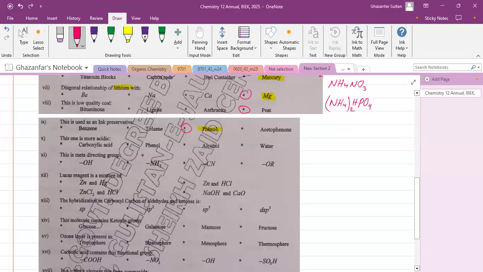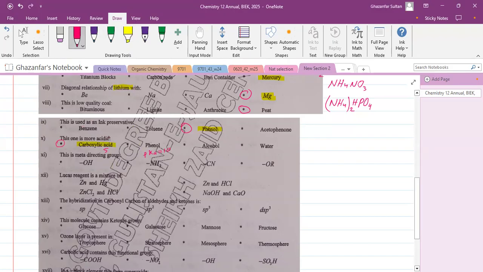You can see on page number 173 of your book that the pK value of phenol is 10, while the pK value of carboxylic acid is 5. And remember that if the pK value is lower, it means it is more acidic. So it is much more acidic than phenol, and alcohol and water are almost neutral. So they are considered neutral compounds. So if we compare the acidity of phenol, carboxylic acids are more acidic as compared to phenol.